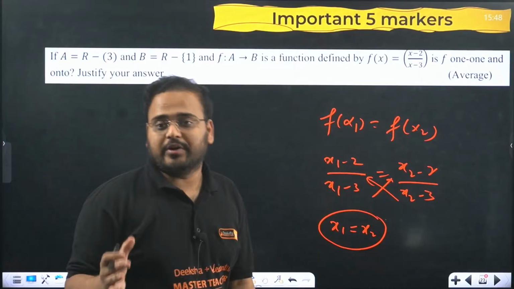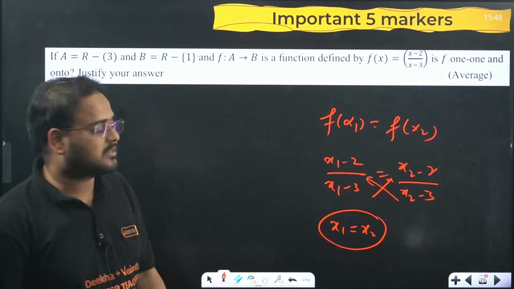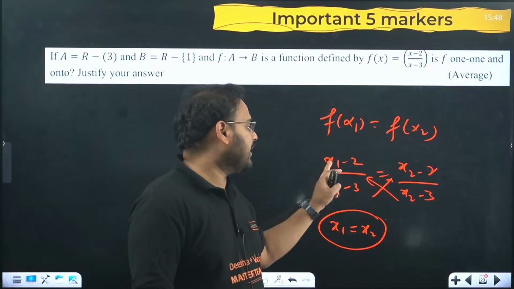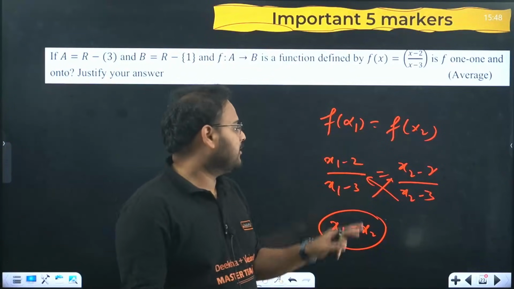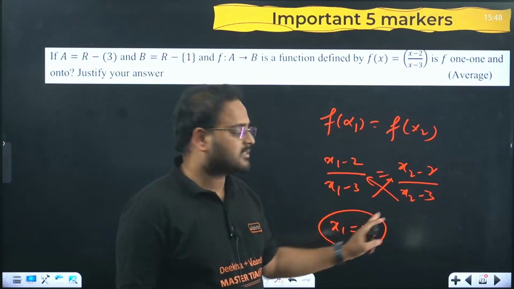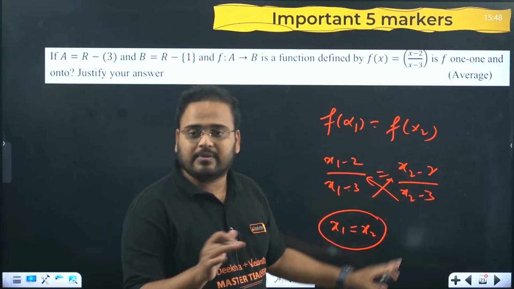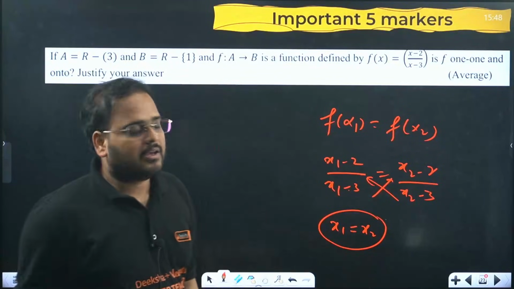I'm just giving a hint over here, okay. We have solved these questions already in my classes, but I'm just giving you a hint. Cross multiply, x1 x2 over here, you get x1 x2 here also, that will be cancelled. You'll get minus 2 into minus 3 will be 6, and minus 3 into minus 2, again 6 will be cancelled. So just solve it, okay. If you want, you can just solve it.